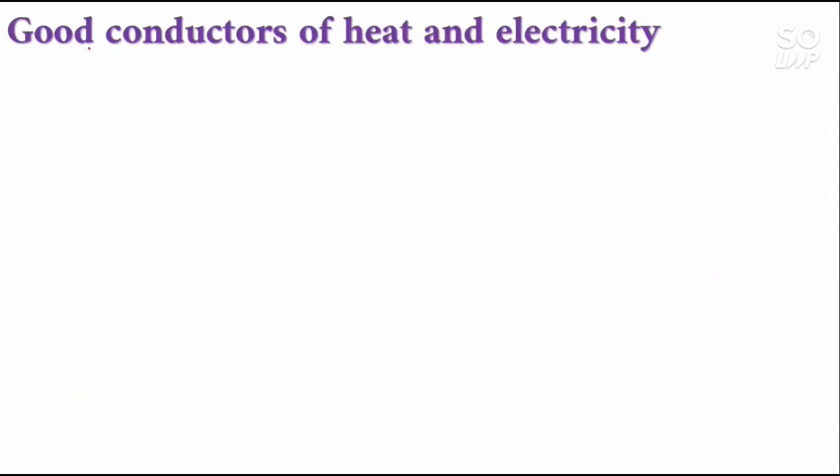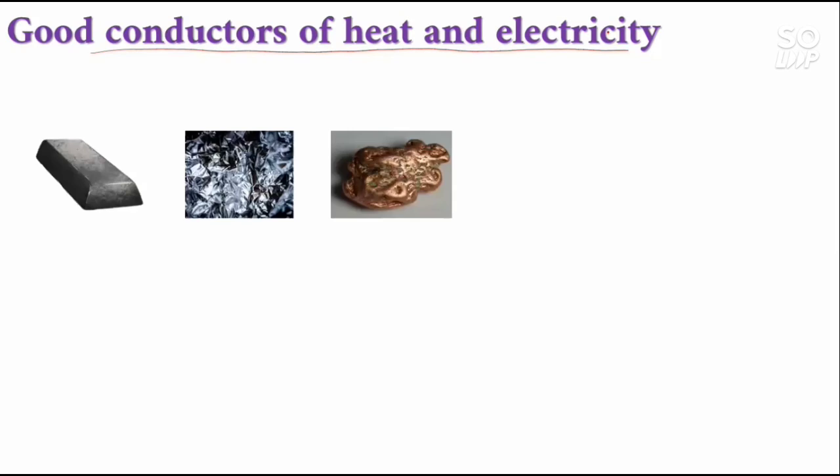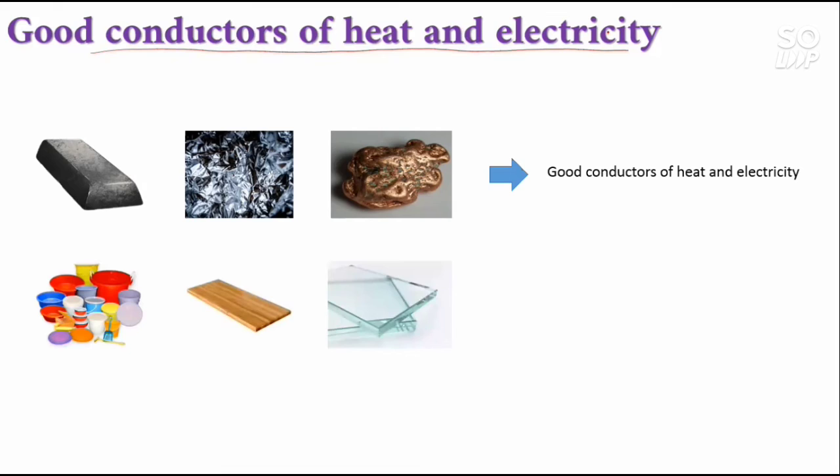Good conductors of heat and electricity. This is a property which you have been studying since class 6: good conductors and poor conductors. What does this mean? Good conductors are the materials which allow electricity to pass through them easily. Similarly, poor conductors of heat and electricity are those which do not allow heat and electricity to pass through them easily. This is iron, aluminum, and copper, and they are good conductors of heat and electricity. Similarly, this is plastic, wood, and glass, which are poor conductors of heat and electricity.